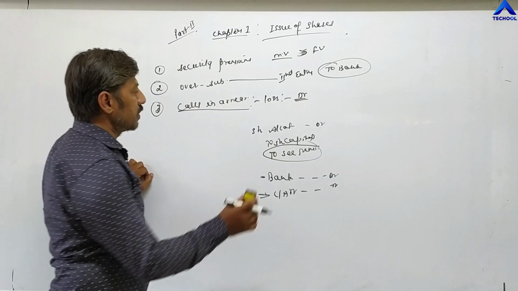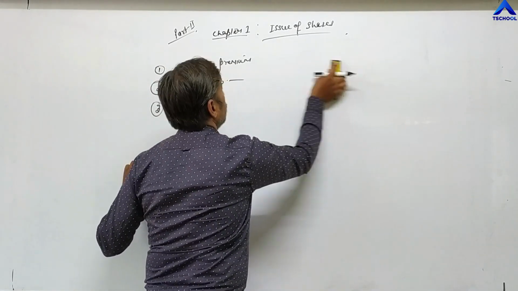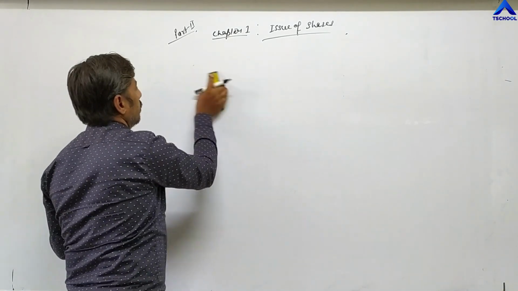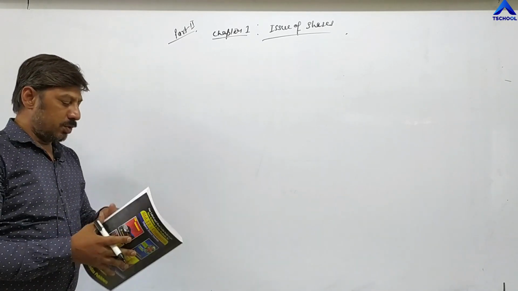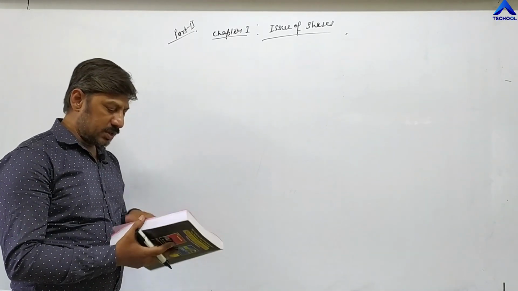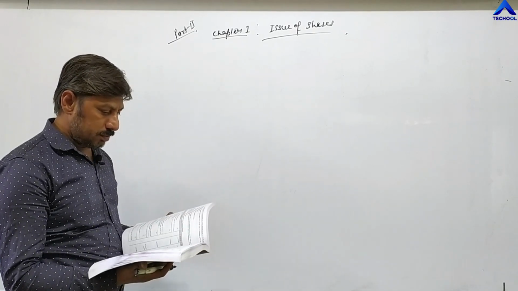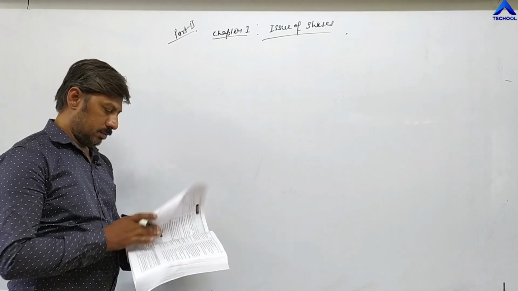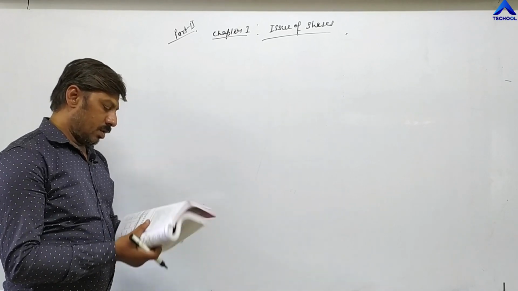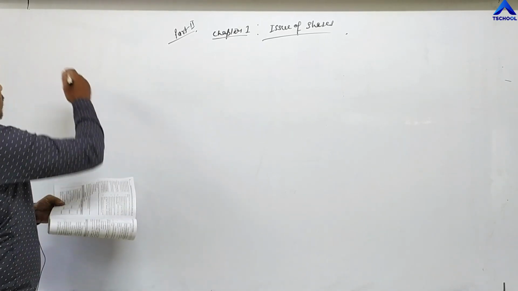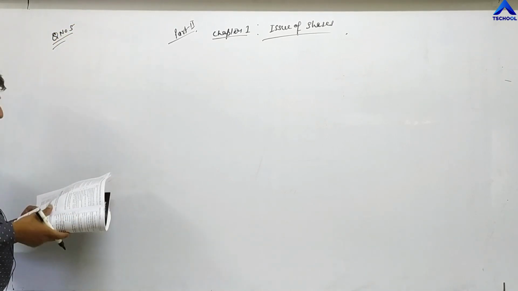Now we are going to start the exercise question. In your textbook, question number 5 is given. I do not have the textbook, so I am taking the question from Modern Elements of Accounts, which is given in your textbook also. Question number 5 according to your textbook. Now the question is,